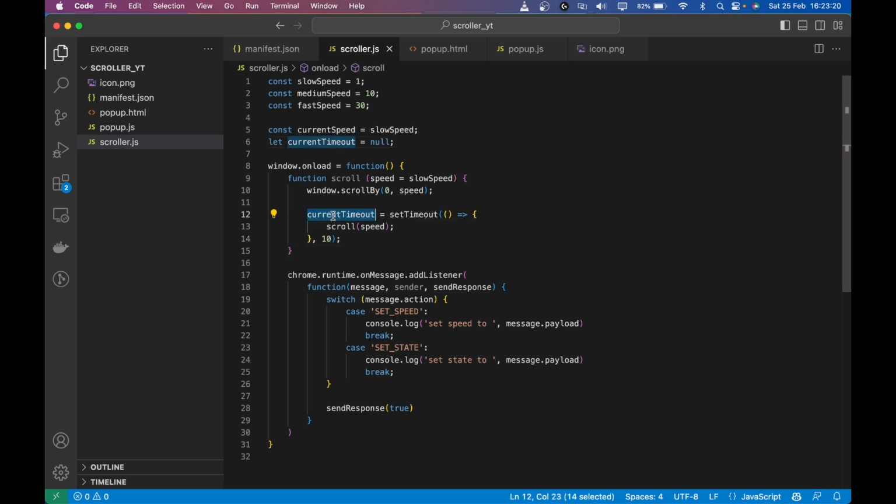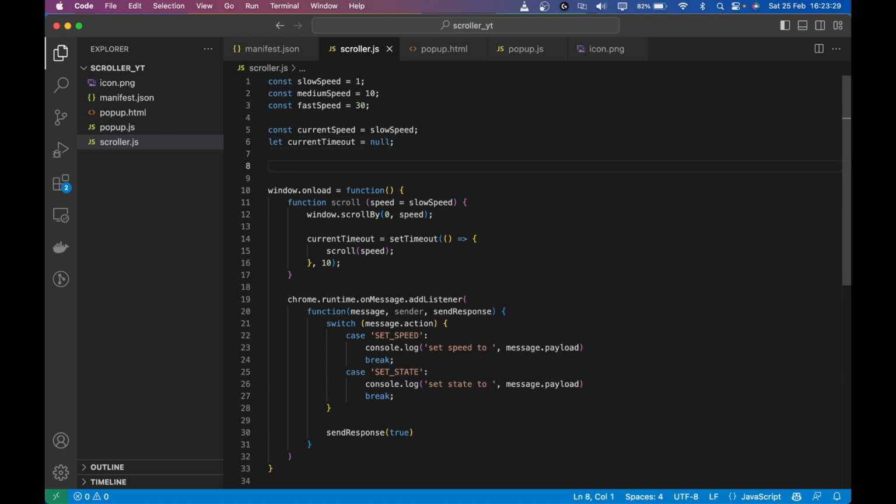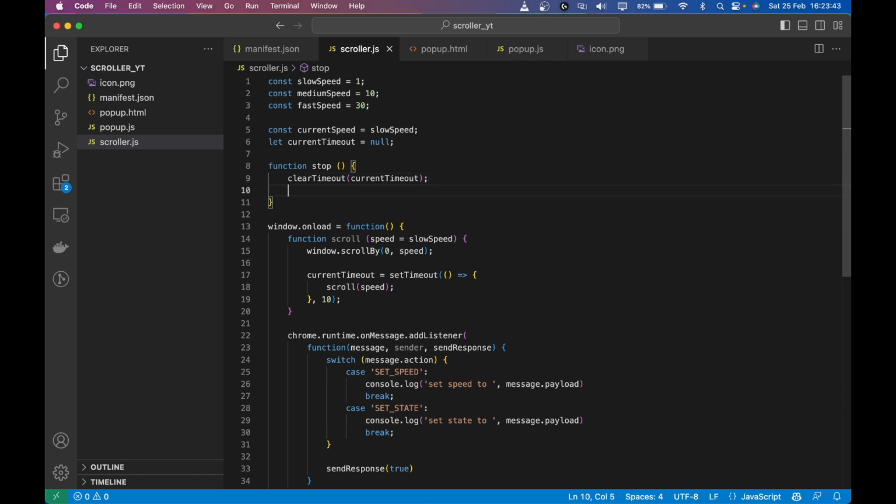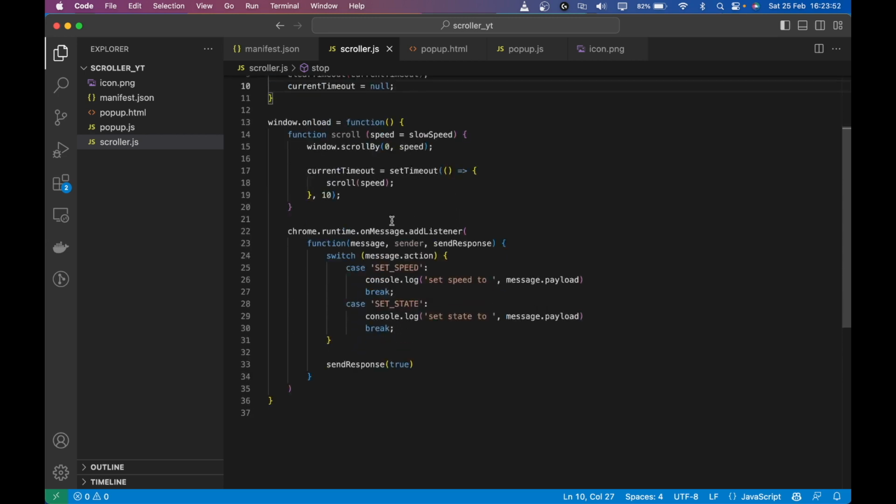So now we have current timeout, scroll it. Current timeout is the set timeout, and it will scroll every 10 milliseconds. I'm going to create a stop function so we can stop the scrolling. And what stop will do is just clear the timeout, right? So it will clear the current timeout and then set the current timeout as null, so it will just set it as it was before the scrolling started.